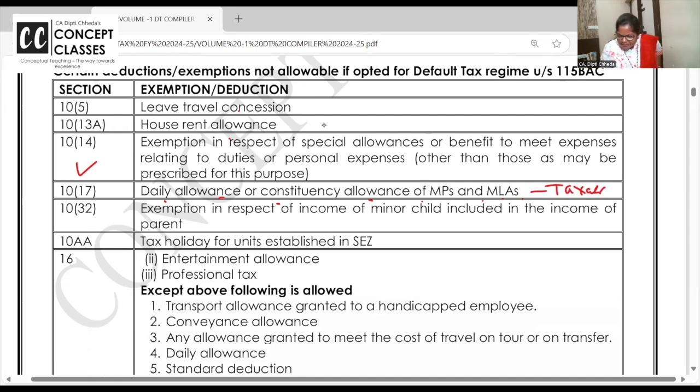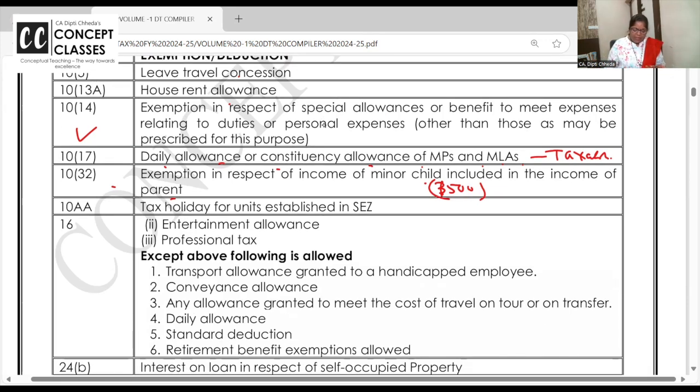MPs and MLAs allowances are exempt under section 10(17), but now it will be taxable under other sources. Minor's income, when it is taxable in the hands of the parent, they get 1,500 per child as exemption under section 10(32). When the minor's income is clubbed with the parent, you will not get this. Section 10AA, total turnover, total profit, export turnover, you are getting this. So this you will not get.